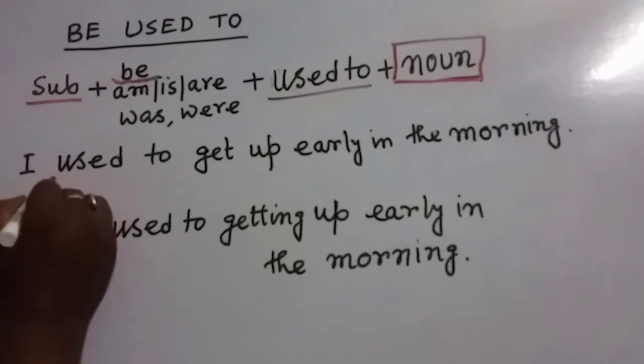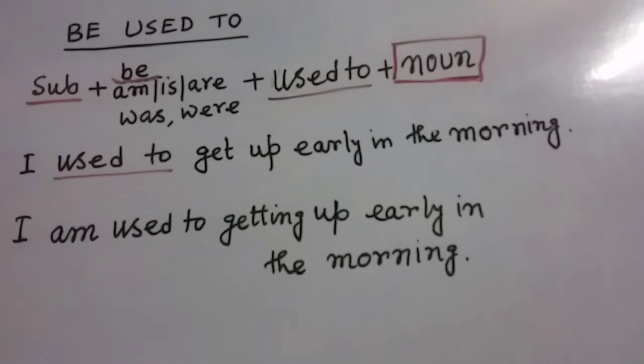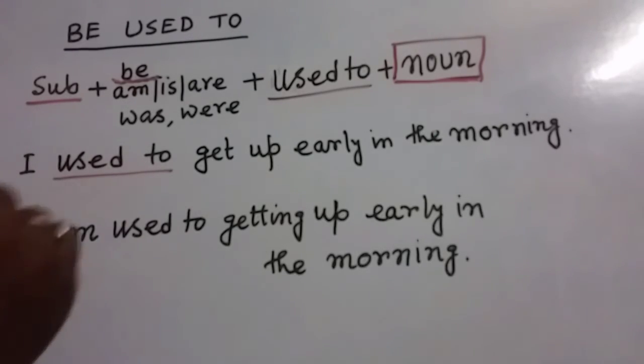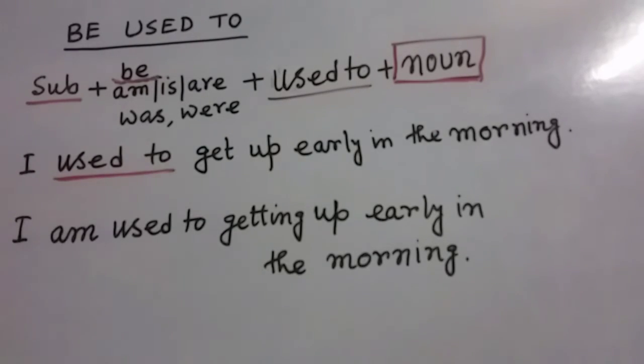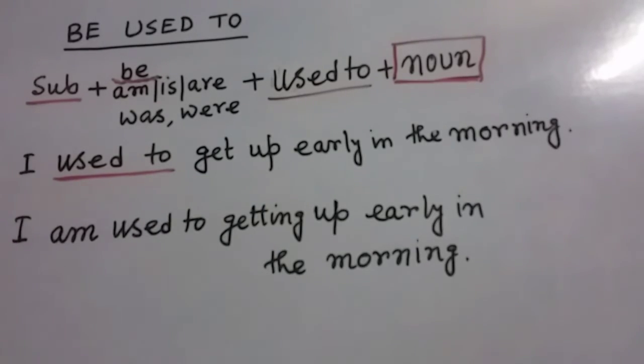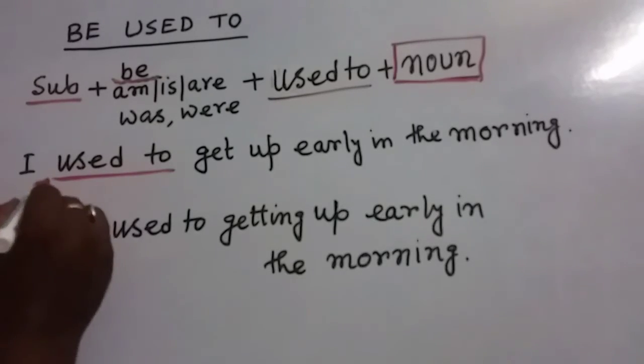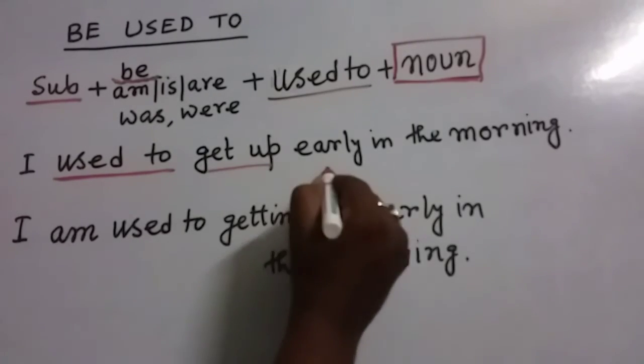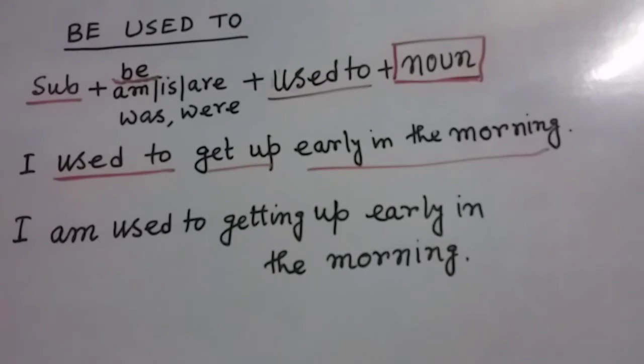Whenever we have done the usage of used to, we have discussed that it refers to the past habit. So, I used to get up early in the morning. Look at the difference between these two structures. This is the sentence: I used to get up early in the morning.